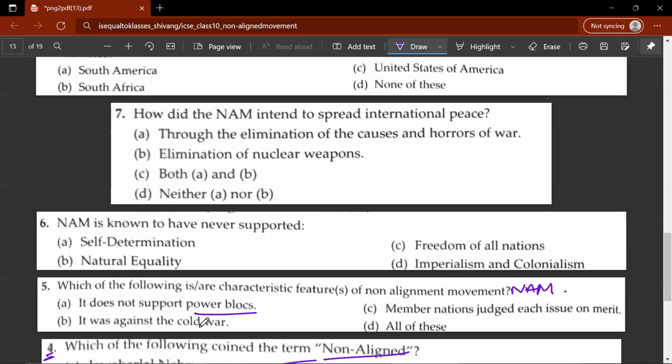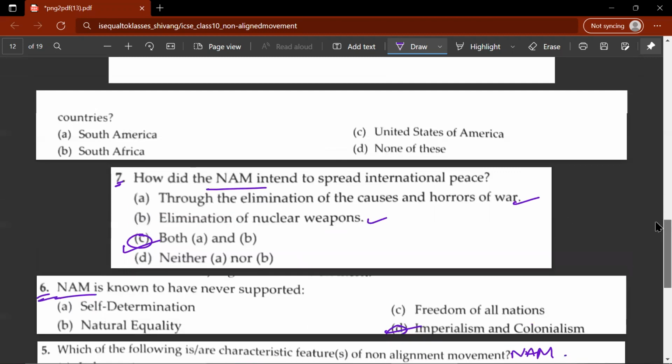It was against the Cold War between the USSR and the USA. Member nations judged each issue on merit. So D would be the correct answer. Sixth question: NAM, or the non-aligned movement, is known to have never supported imperialism and colonialism. Seventh question: how did the NAM intend to spread international peace? Through the elimination of the causes and horrors of war, elimination of nuclear weapons. C would be the correct answer.